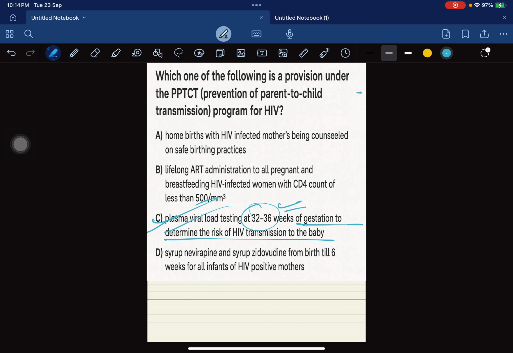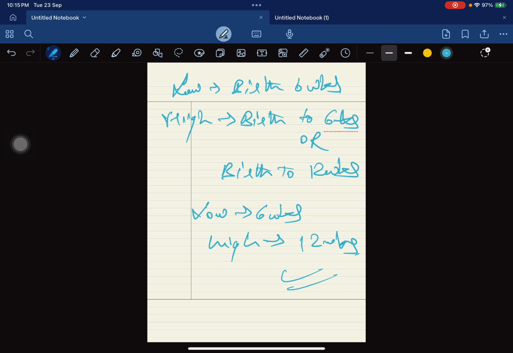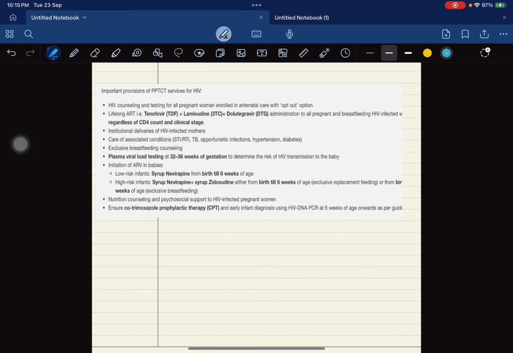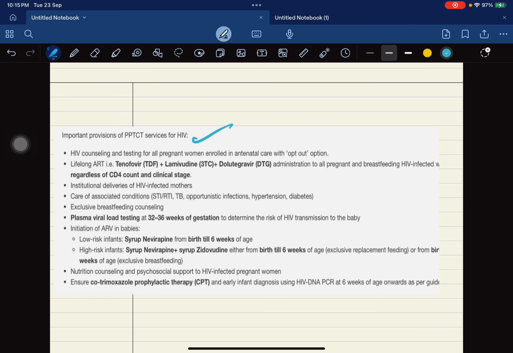Then we have to ensure cotrimoxazole prophylactic therapy, okay, and early infant diagnosis using HIV DNA PCR at 6 weeks of age as per the guidelines. Okay, so let's wrap this topic up. So here we can see the important provisions under PPTCT Act for HIV.